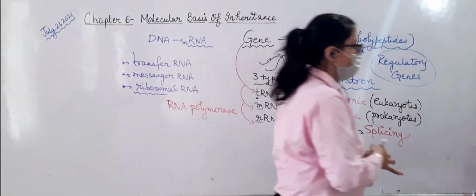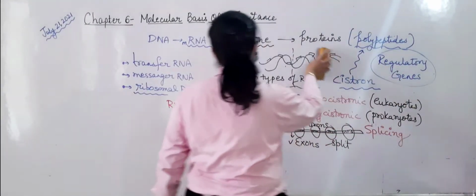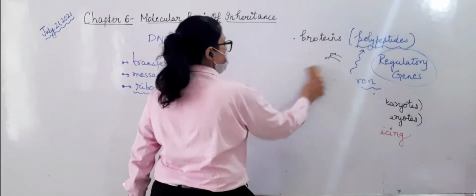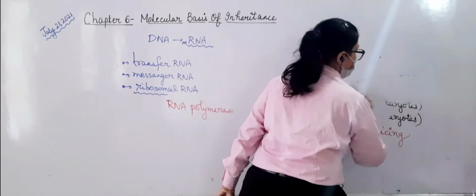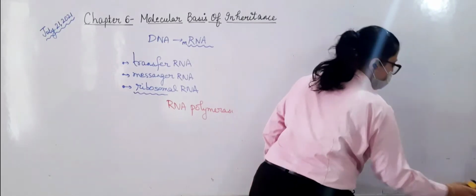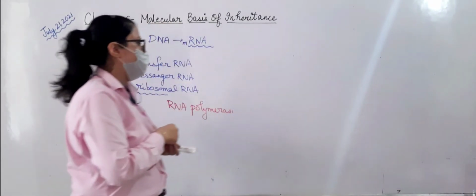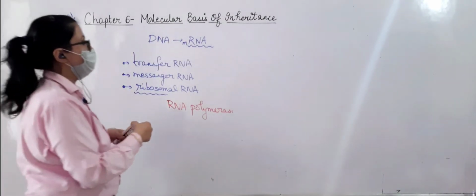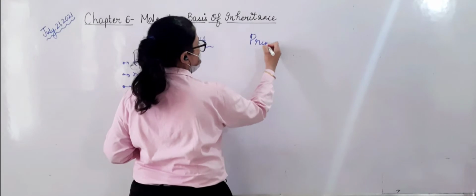Now let us come to what is happening in prokaryotes, how this process happens in prokaryotes. Again, mind you that both are different. Some of the processes in prokaryotes and eukaryotes have to be different. So firstly, let us see in prokaryotes, that is in bacteria, how it is happening.